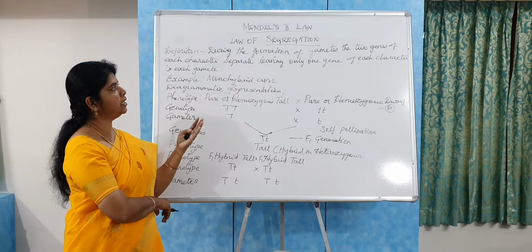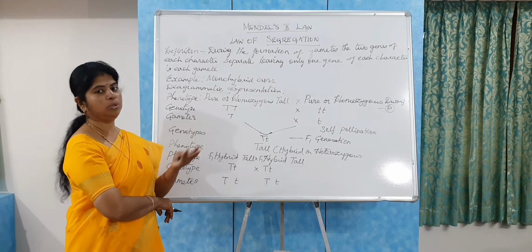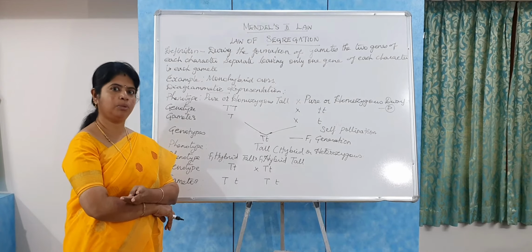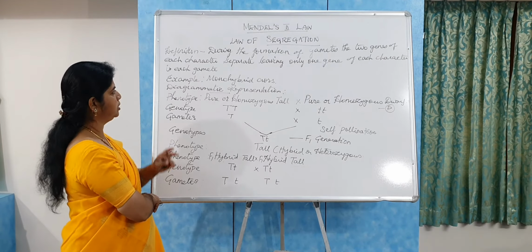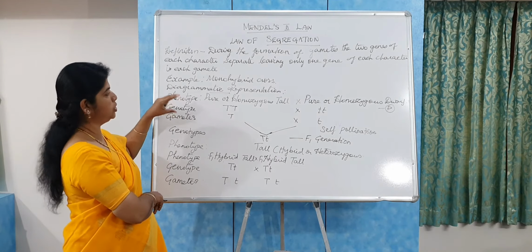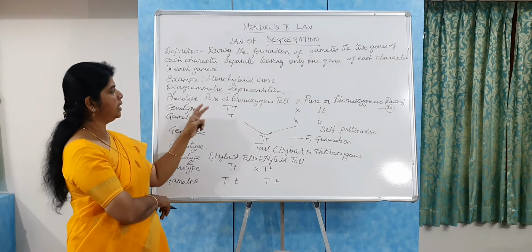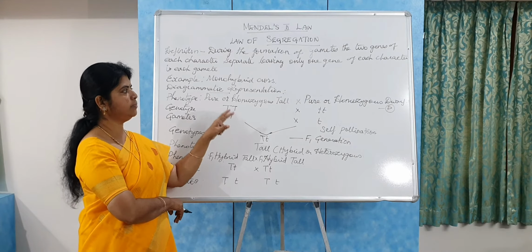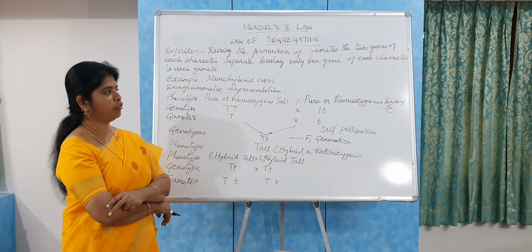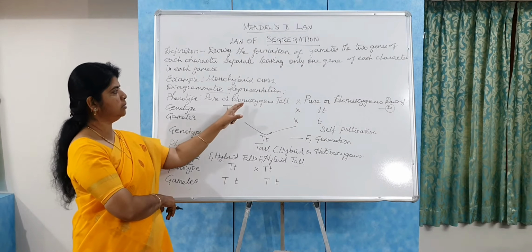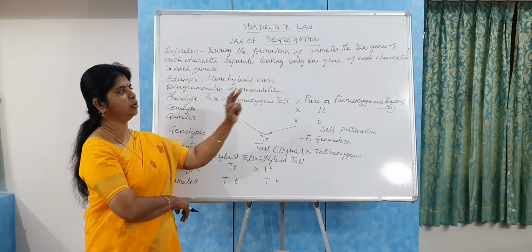So already in the first law we have seen what monohybrid cross and monohybrid experiment mean. So let us come straight to this diagrammatic representation. So Mendel crossed again the pure tall plant with a pure dwarf plant, and you can see the term homozygous here and here.